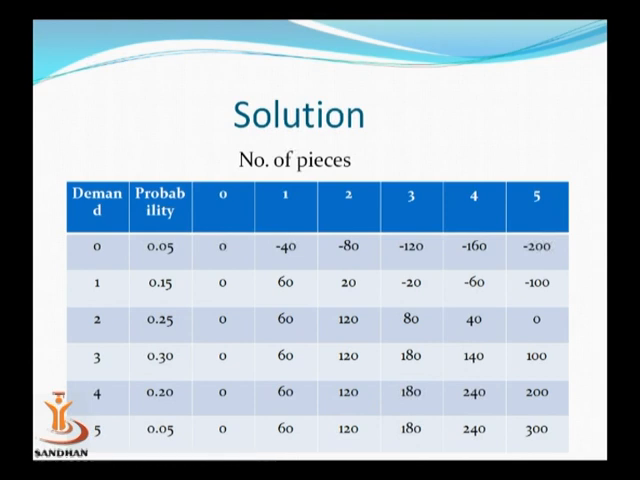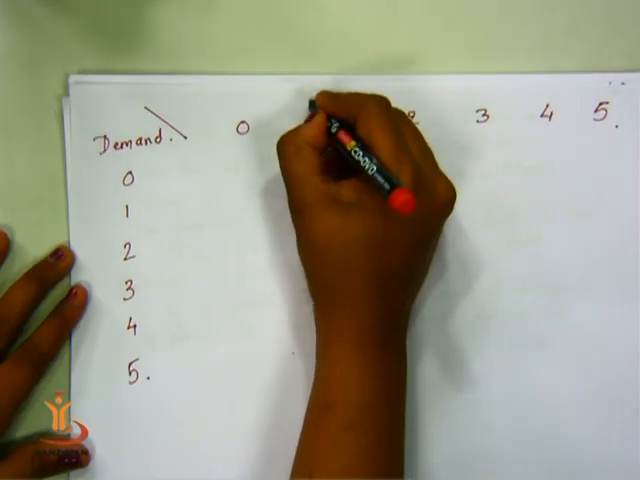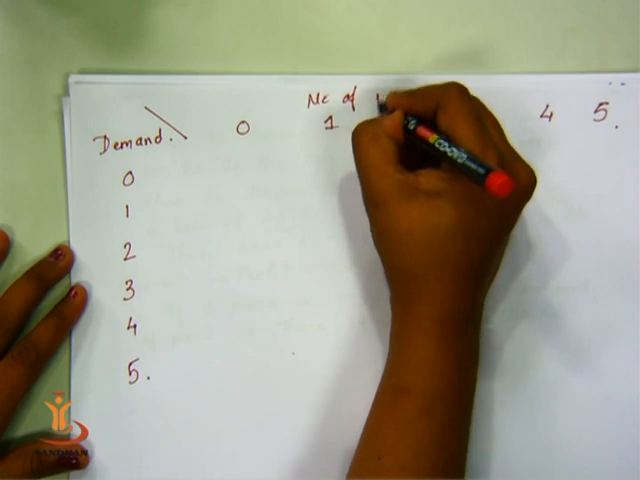Here, make it very clear that whatever demand is given to you, the number of production pieces will be the same only. You cannot have a change. Now, in the first one, see, this is your demand and this is the number of pieces you have prepared.